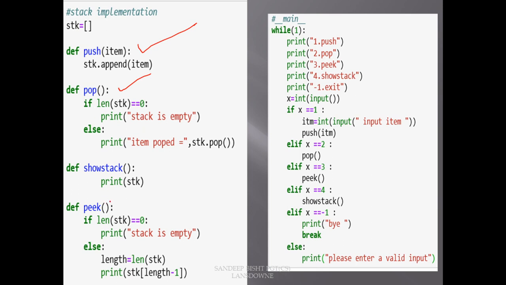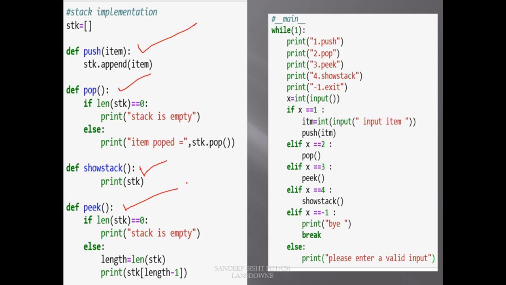You can see we have two other methods. These are not necessary if you want to implement a stack, but they help us to look into this stack, to see what all the elements are right now and what the element on top is. So we can use these two functions to see those things, but the main functions are push and pop. Now, implementing a stack in Python is very easy.